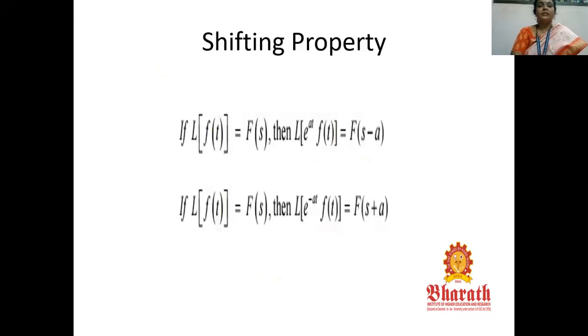Next important property, shifting property: if L of f of t equals F of s, then L of e power at f of t equals F of s minus a. And L of e power minus at f of t equals F of s plus a. So there is a shifting property here, using e power at and e power minus at.